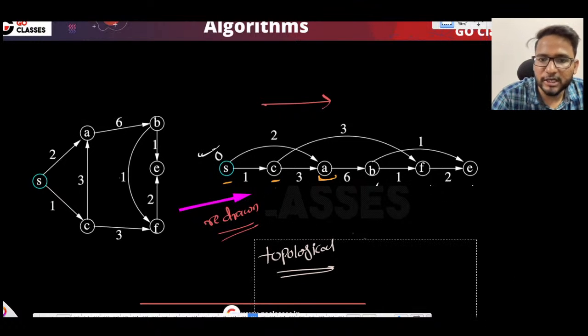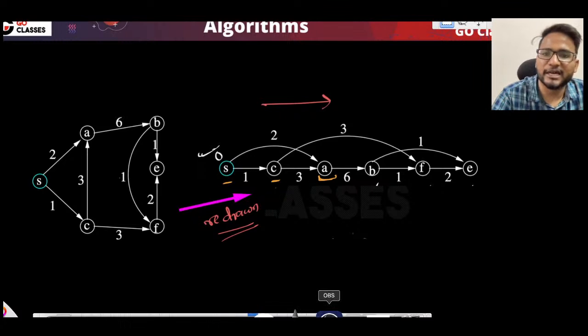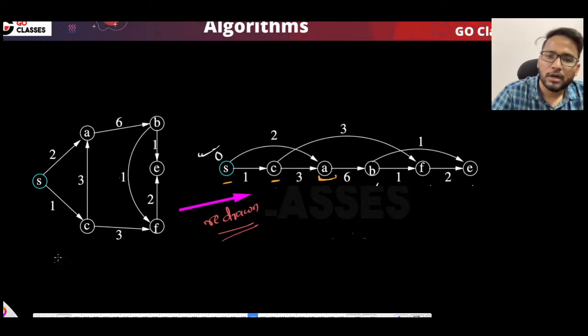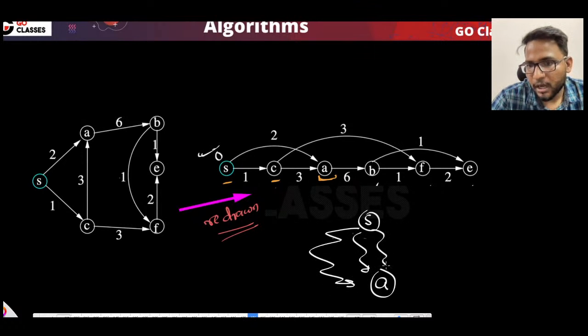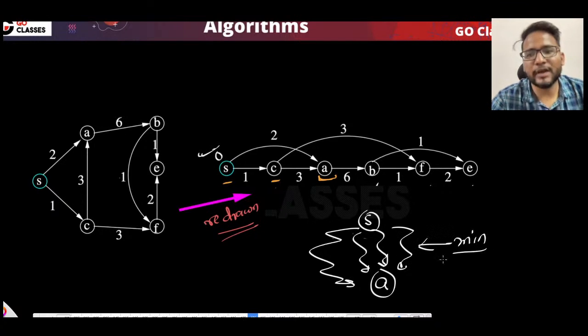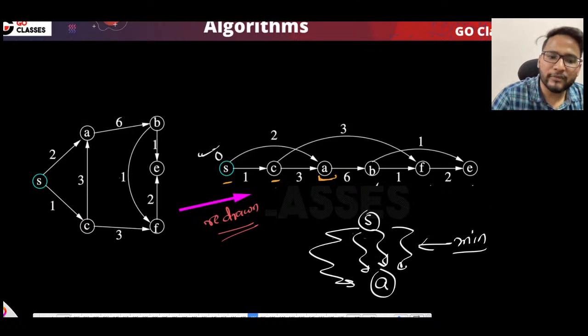Okay, so let's just redraw this graph since it is a directed acyclic graph. So I should be able to redraw in this way. Now I want to find the shortest path from S to every other vertex. So let's suppose I want to find the shortest path from S to A. I will say whatever number of paths that are leading from S to A, I will find all the paths, I will take the minimum among all. This is the one approach that I can definitely follow, right? I will find all the paths from S to A and I will take the minimum among all. This is what I will do.